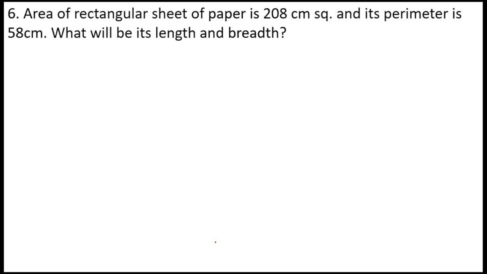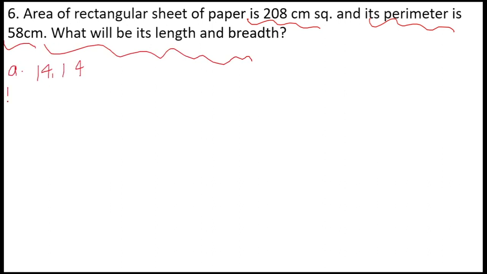The area of the rectangular sheet is given, which is 208 centimeter square, and its perimeter is given, that is 58 centimeter. What will be its length and the breadth? The options for this question are: option A is 14, 14. Option B is 16, 13. Option C is 15, 14, and option D is 13, 16.